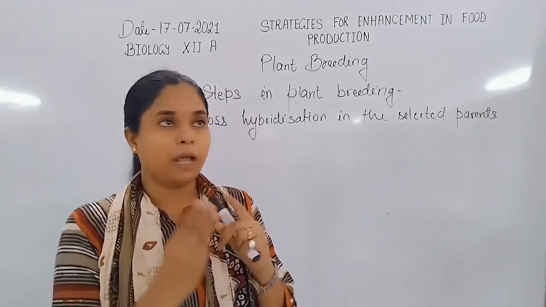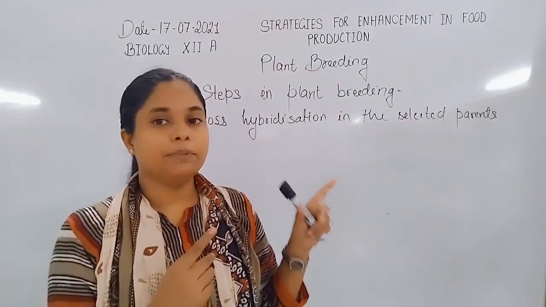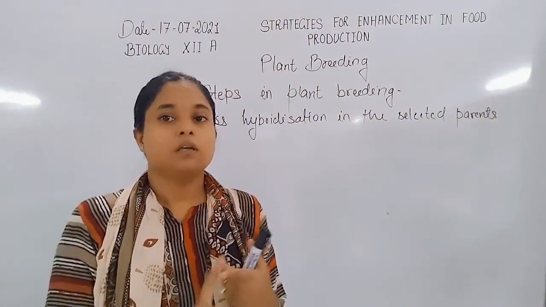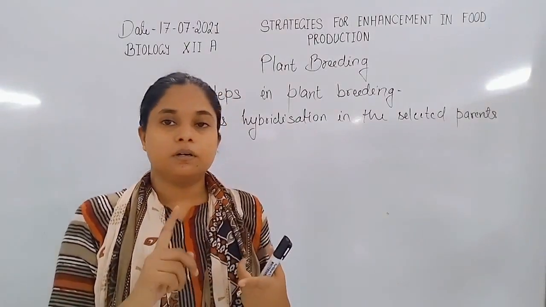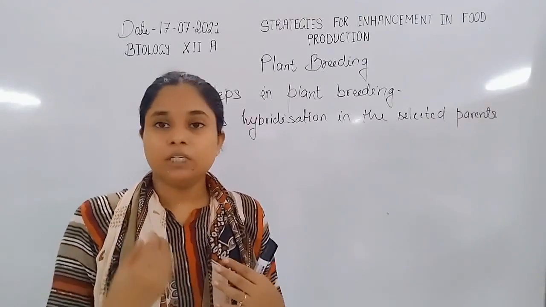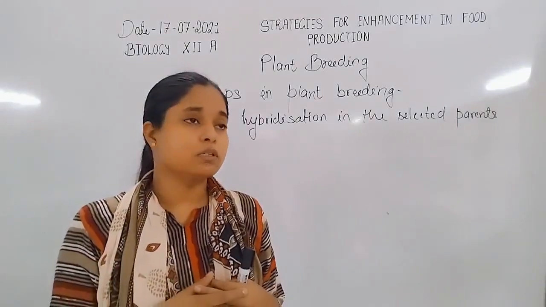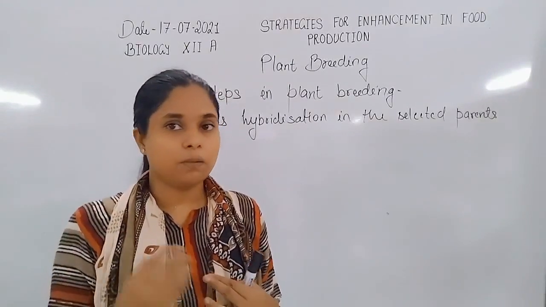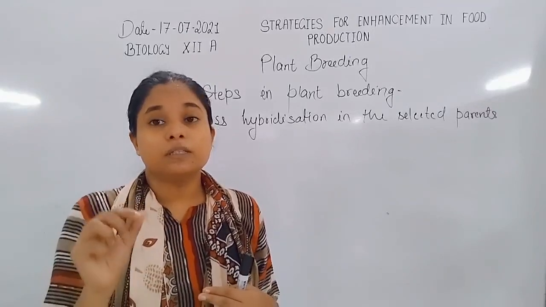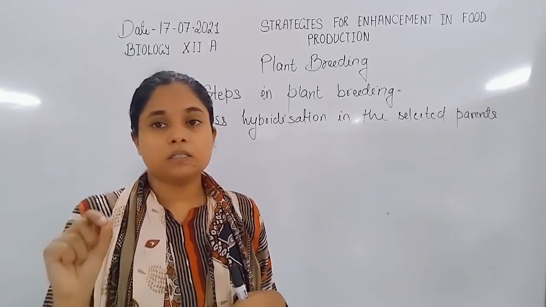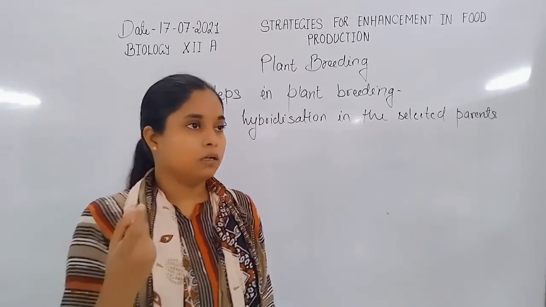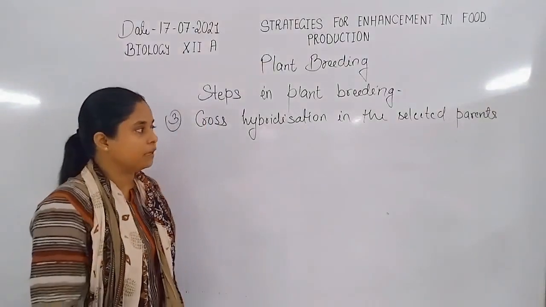We generally want the hybrid plant or plant breed to have three characteristics. That means first, they can live in the water stress condition. They can survive. They produce large number of fruits also, and the fruits have nutritive values. For example, the golden rice, which is a plant breed, a rice breed, has nutritive value, as the golden rice is enriched in vitamin A. So the plant breed actually has nutritive value also.